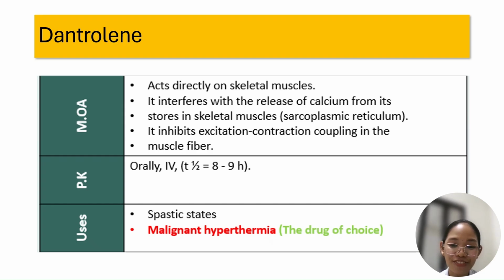I hope you understand this session. This is very short lang. This is just an adjunct discussion to your anesthetics. And we have to take note that your neuromuscular blockers are different from your NSAIDs in the way that they directly inhibit receptors, while your NSAIDs naman inhibit enzymes, which are your COX pathway. It's your arachidonic acid pathway.